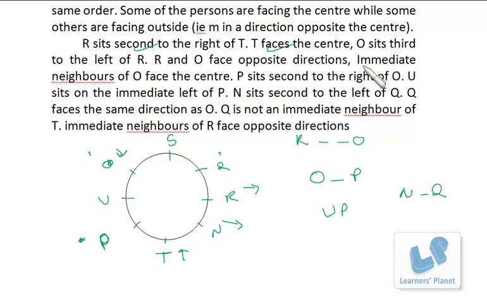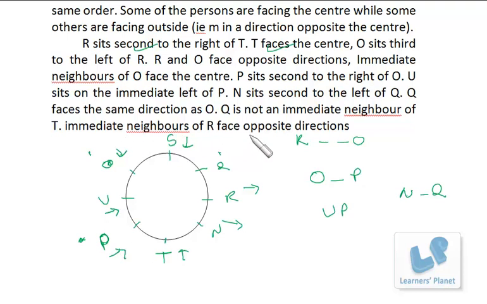Then immediate neighbors of O face the center. So O's neighbors face the center. Then U sits on the immediate left of P. So U here, P here. So if this is the left, that means P is inside.